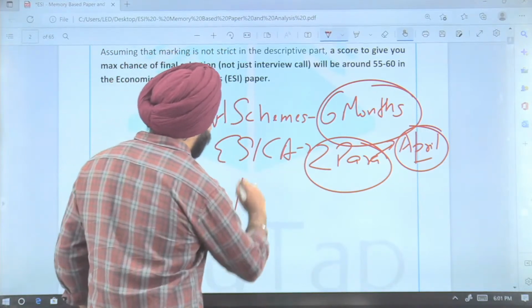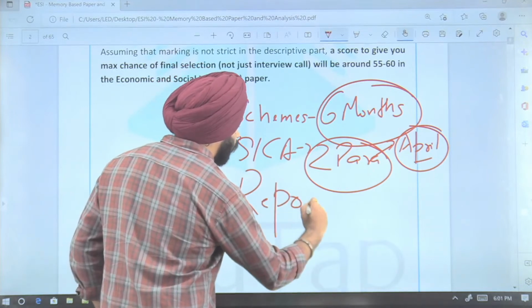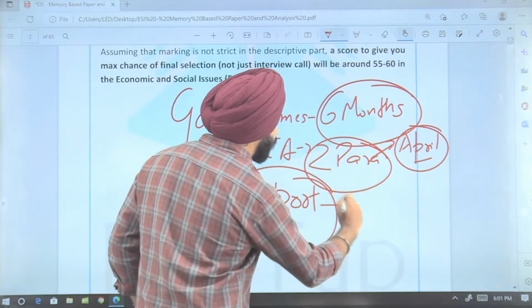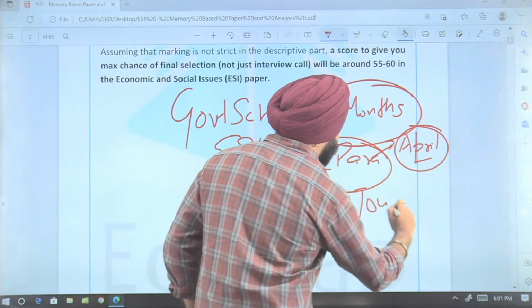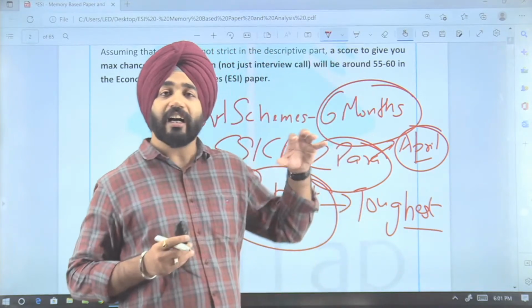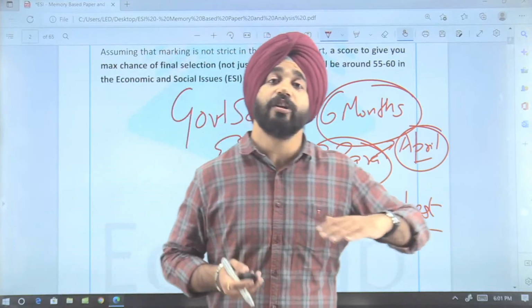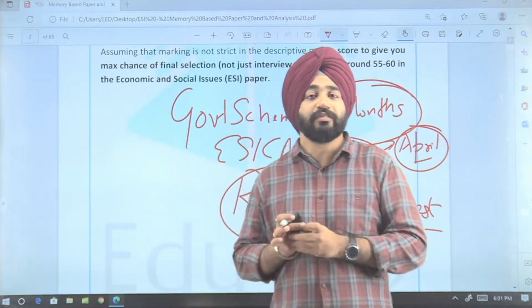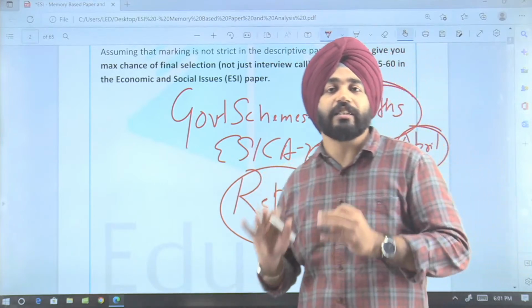Then there was one paragraph-based question on the report section, which was the toughest question I can say in the examination, because it was asked from a report which was released 2 years back. So this was overall how your examination has been conducted.